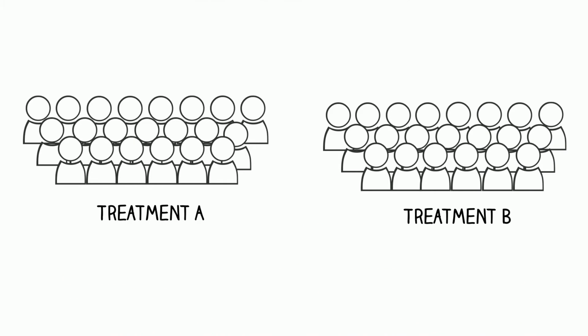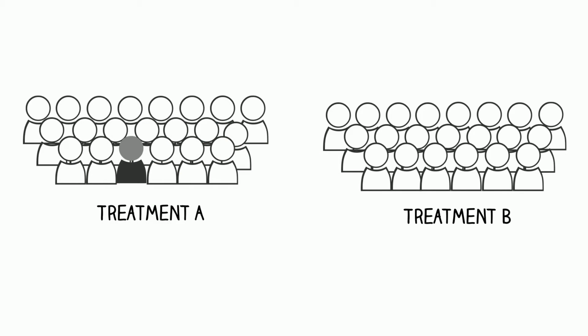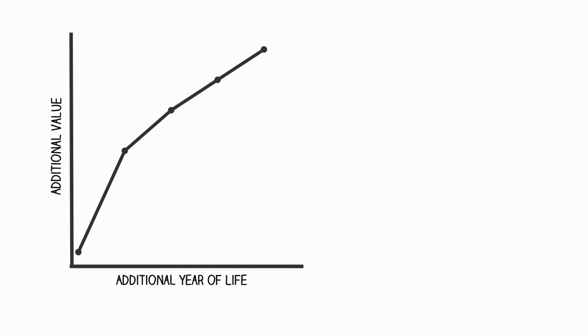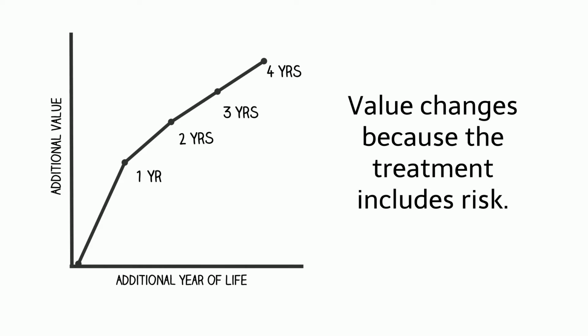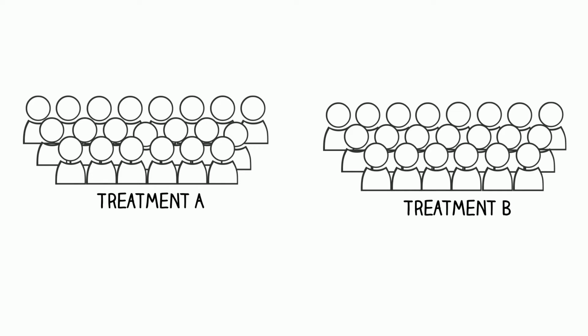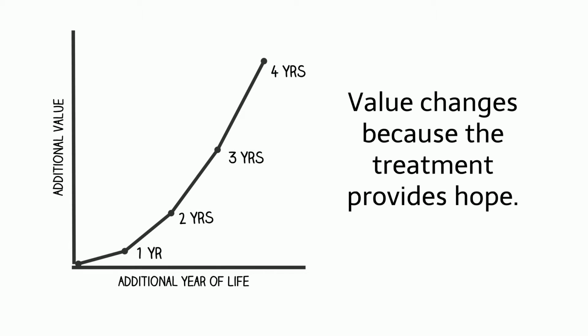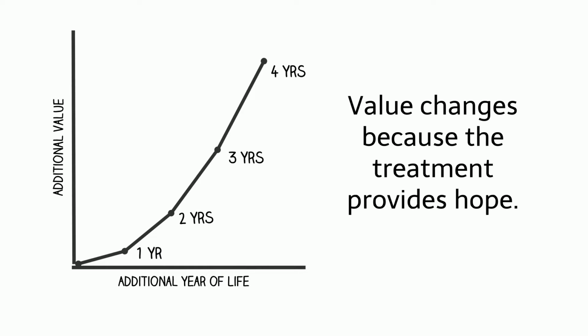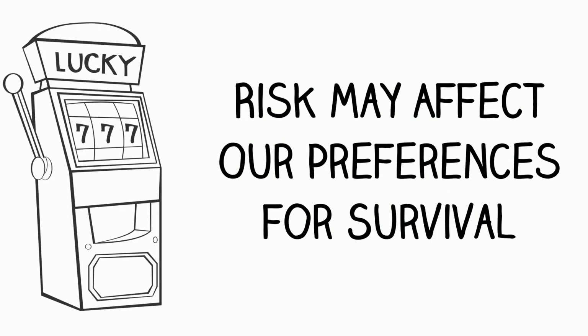Here's an example. Suppose we take the same 2 treatments with the same average survivals as before, but we explain that one person immediately dies in treatment A. Our expectation changes and the treatment becomes less desirable because we value proximal years of life more than we do distal years in this case. Or we can make treatment B more desirable by explaining that one person is cured. In this example, our expectation changes because we are valuing distal years more than we are proximal years because the treatment provides hope. In both examples, we've introduced risk, and it seems to be the case that risk may affect our preferences for survival.